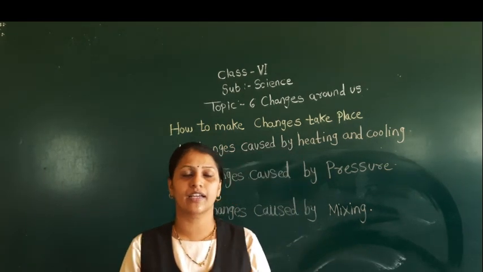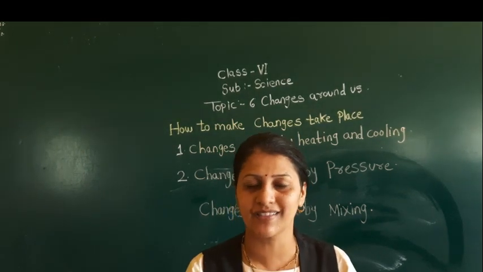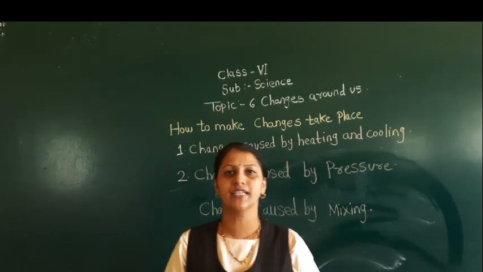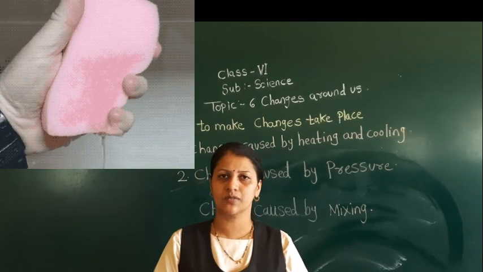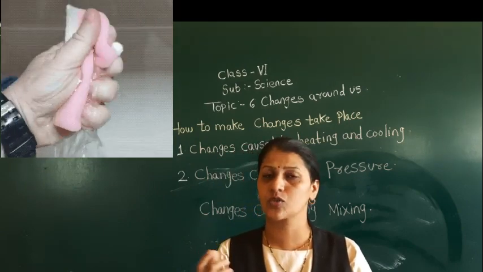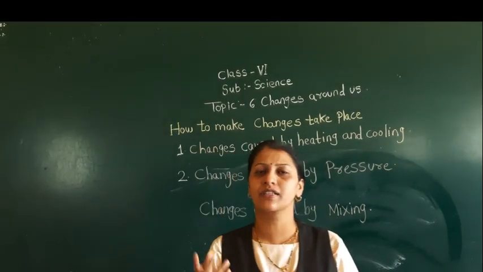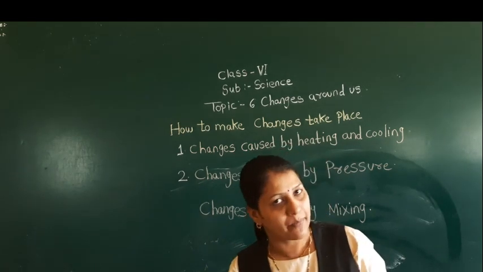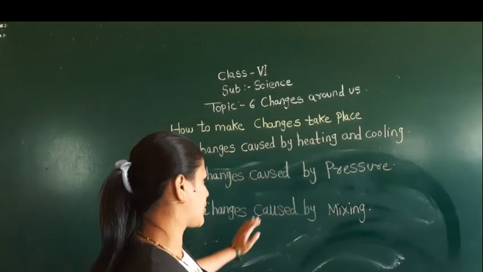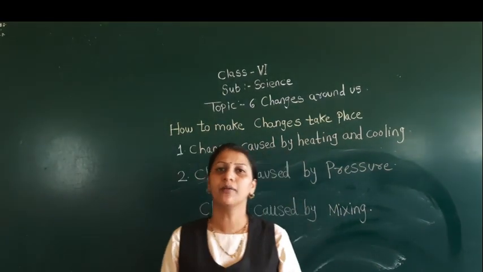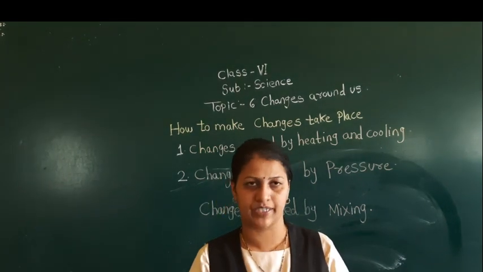So in this way we can tell that by applying pressure, the shape and size of that particular object is changed. Now if you take a sponge and press it, it is going to get compressed. As it gets compressed, it changes the shape and also the size. So by applying pressure, we can change the shape and size of a particular object.